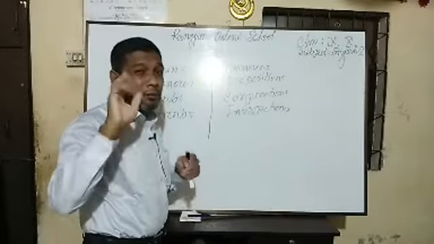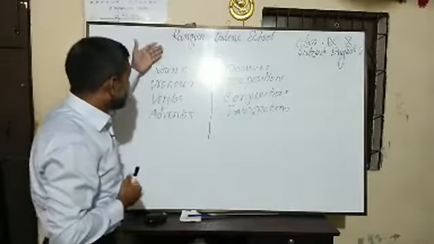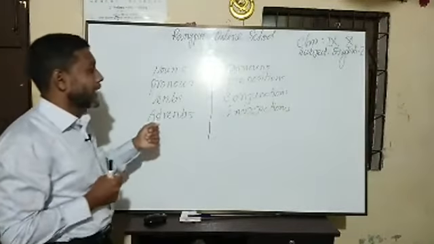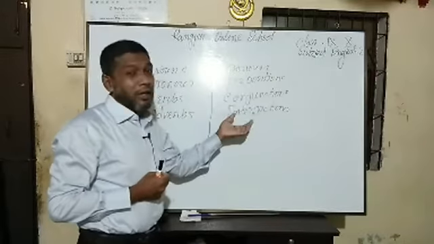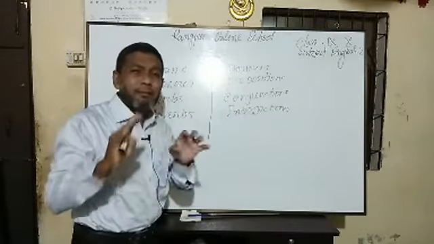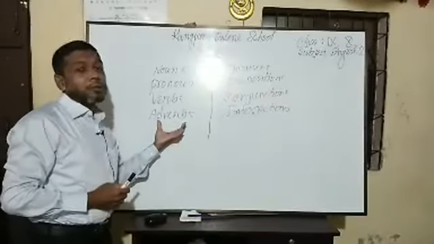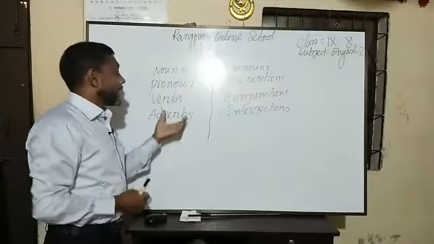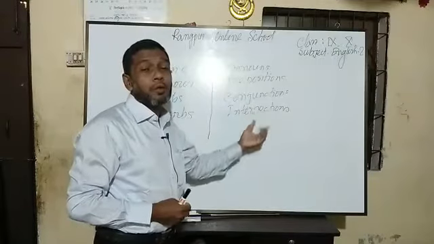So dear students, I told you that though we know there are 8 kinds of parts of speech in total, among these 8 kinds, these 4 are called vulnerable parts of speech. I told you in my last lectures, and these other 4 parts of speech are called invulnerable parts of speech. The easy meaning is that these 4 can be used as a root word and as derivatives also, but these 4 can be used only as a root word.